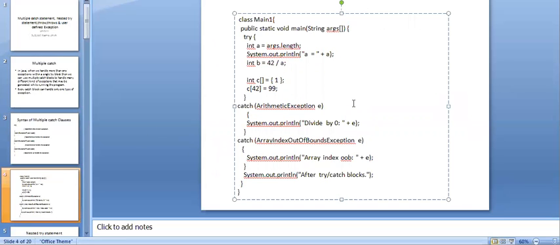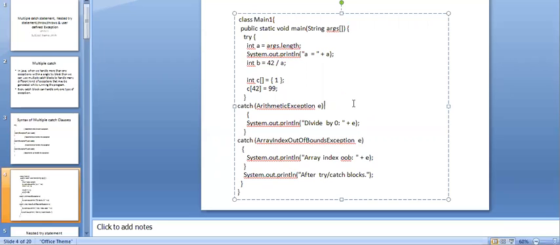Here I have shown a small code. That was already told to you in the beginning. The same code I'm having here. In this case here, see, we have this one.